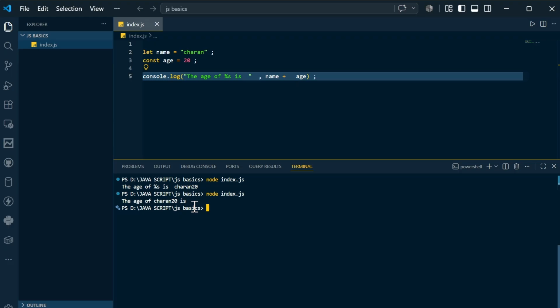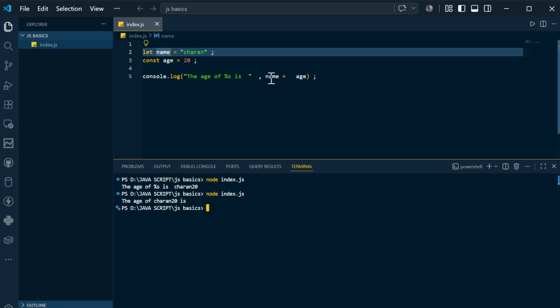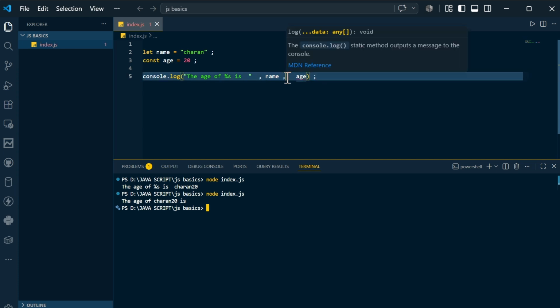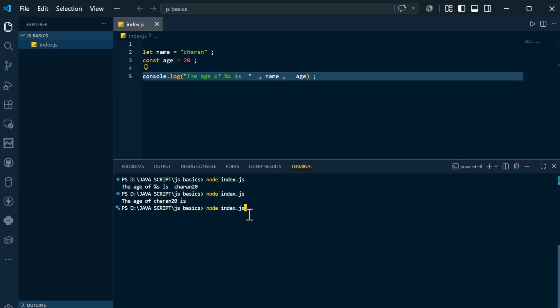Why is it printing like that? Because the percentage has been coming from this name, because I have mentioned the name here. So the 20 after it also has been printed. Why? Because if you mention the plus, it is nothing but concatenate, means combine, join. So that's the reason if you mention pluses in the strings, they will be concatenated or joined. So make sure you always mention commas. Now if I compile and run, you can see it's printing absolutely fine.